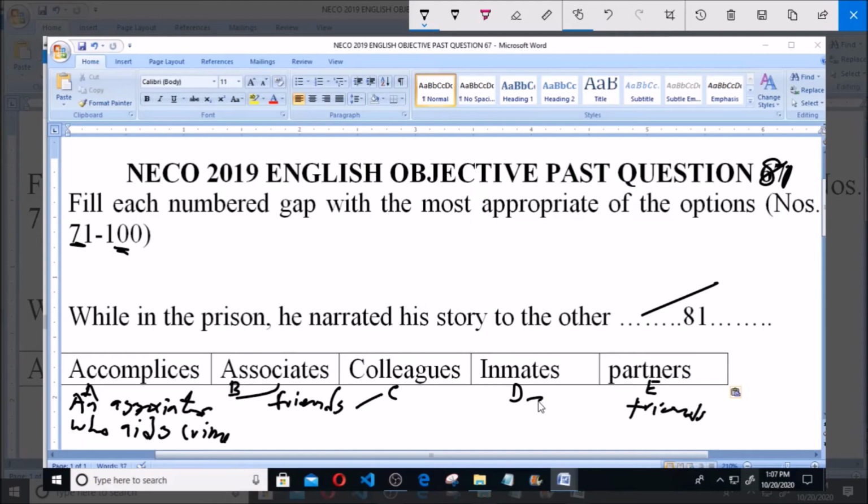But inmate means people that one meets in the prison cell, or people who meet one in the prison. And that's why the statement here says, while in the prison, he narrated his story to the other inmates. So option D is correct.